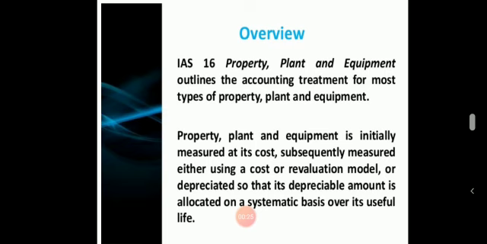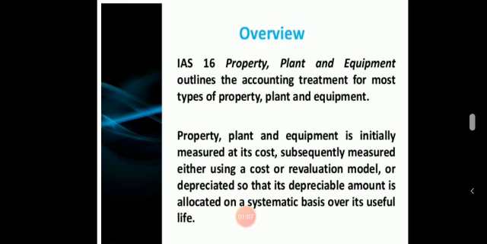IAS 16 property, plant and equipment outlines the accounting treatment for most types of property, plant and equipment. Property, plant and equipment is initially measured at its cost, subsequently measured either using a cost or a revaluation model, or depreciated, so that its depreciable amount is allocated on a systematic basis over its useful life.